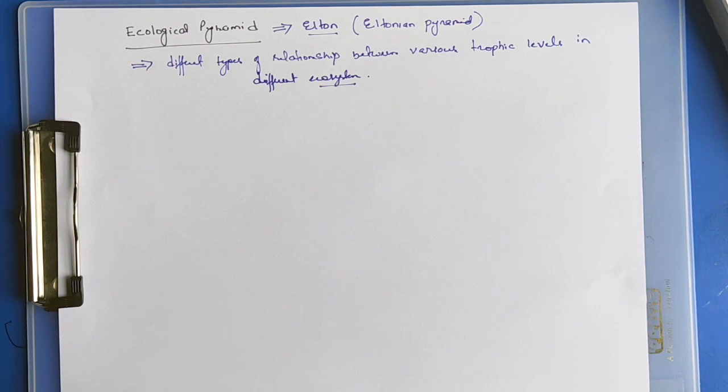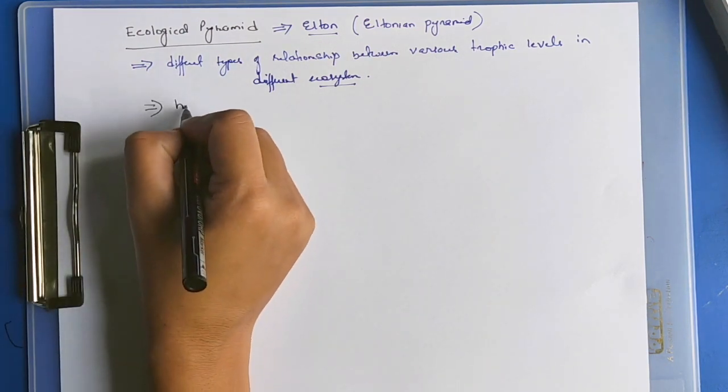The ecological pyramid helps us understand how the energy is transferred, how the energy is flowing from one trophic level to another trophic level.